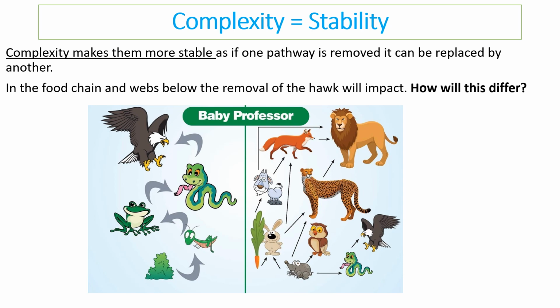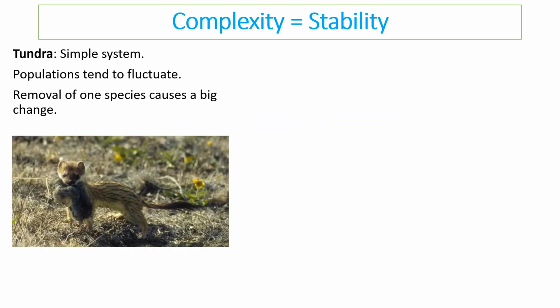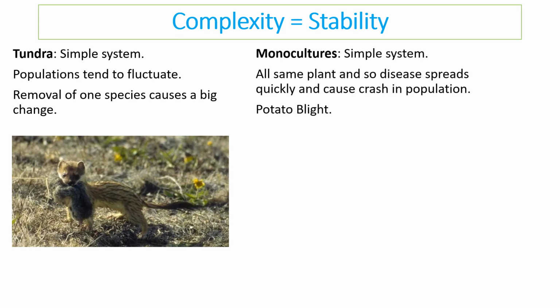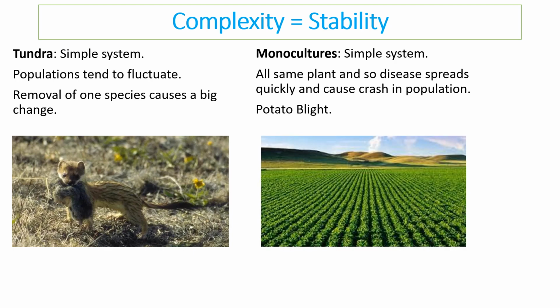So complexity means more stable, and that is a theme that comes up throughout the course. An example of this is that tundras are very simple systems. Their populations tend to fluctuate, and if one species crashes, loads of species crash. Another example is monoculture, where we've grown only potatoes. If that one species crashes, then the whole ecosystem might fail as a result.